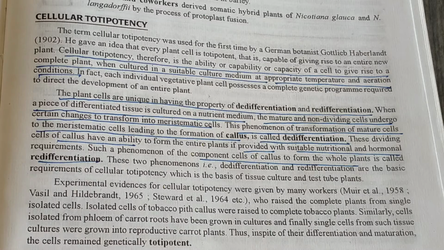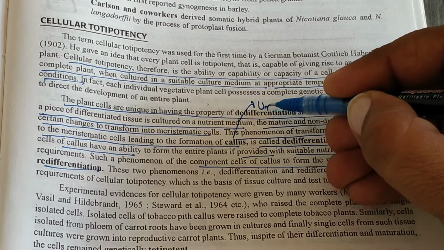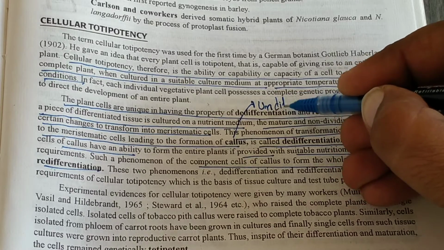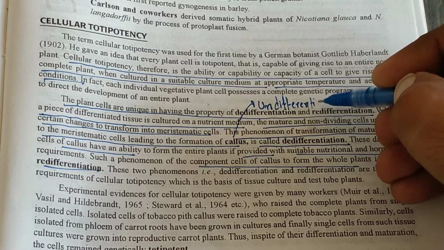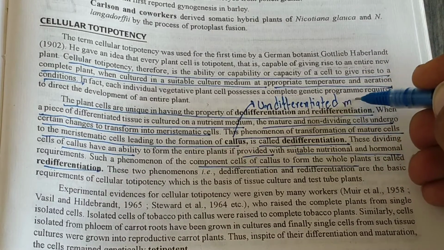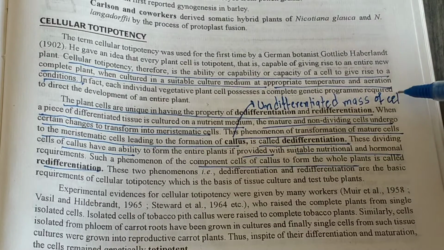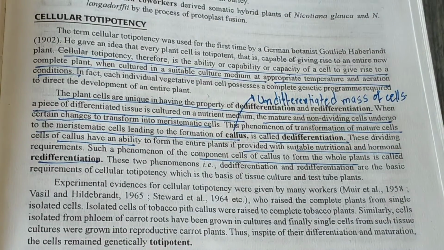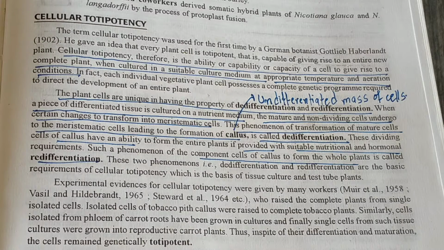You can also describe callus as an undifferentiated mass of cells. It is a very simple definition, and this term callus is important for 2 marks.